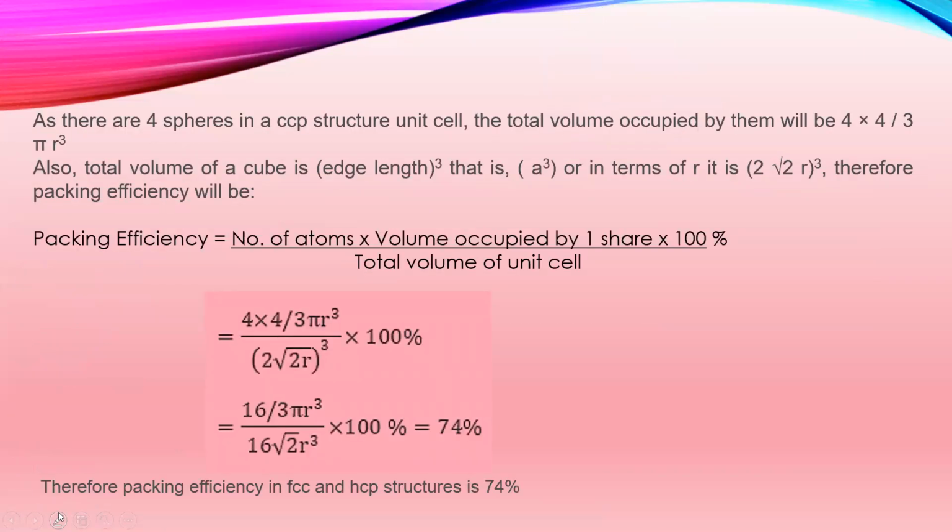And hence, by taking the volume, the volume occupied by the spheres is 4 into 4 by 3 pi r cube. Now why is it 4? Because there are 4 spheres in a CCP structure unit cell, and the volume of one sphere is 4 by 3 pi r cube, so it is multiplied by 4. By substituting all the values in the given formula, we obtain the packing efficiency in FCC and HCP structure. It is 74%.